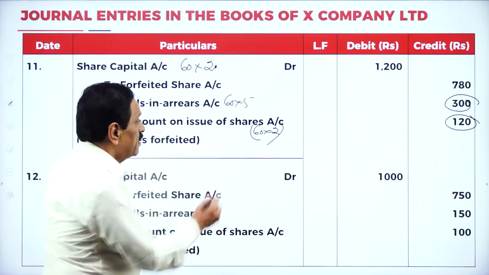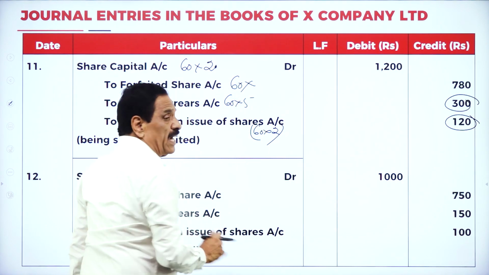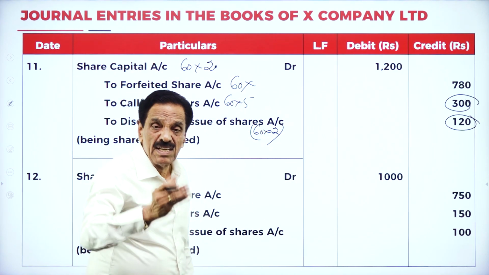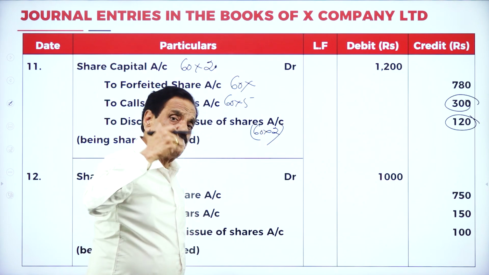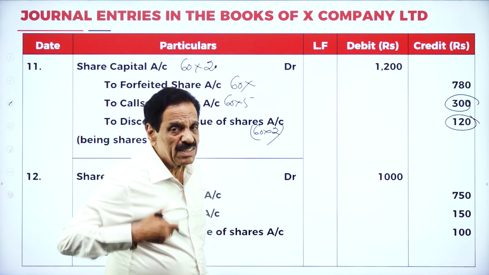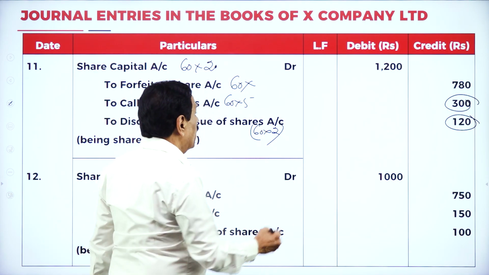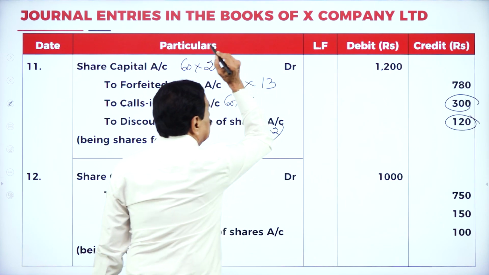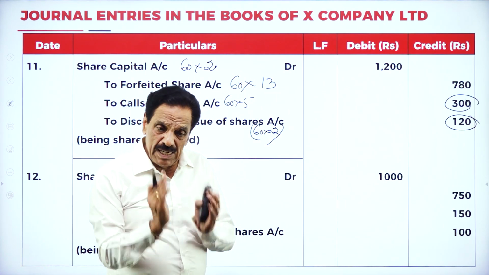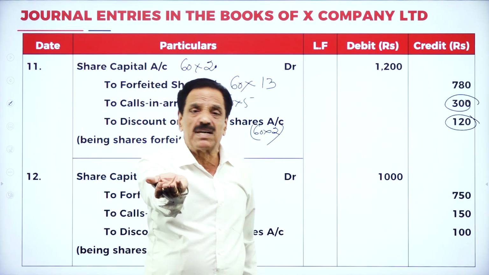I will explain this 780. On how many shares? 60 shares. What has he paid? He paid application, he paid allotment, he paid the first call. 3 on application, 4 on allotment, then 6 on the first call. But he fails to pay the second and final call. How much already paid? 13 rupees he has paid. When he paid 13 rupees, he would have paid another 7 rupees and become a shareholder.